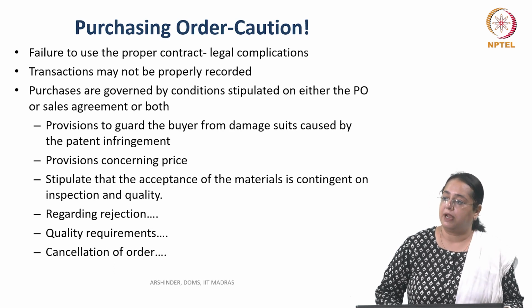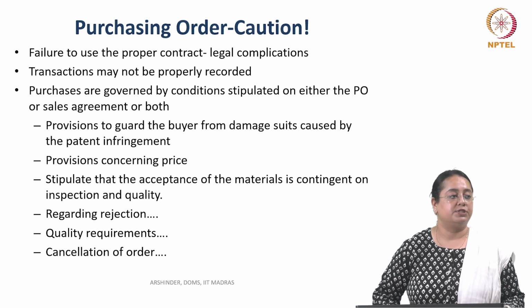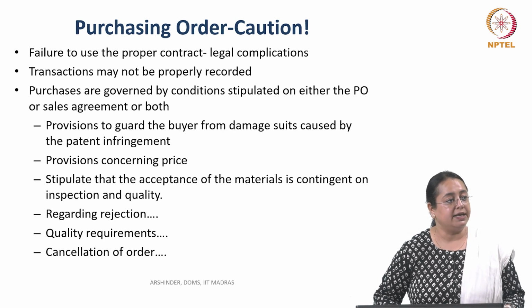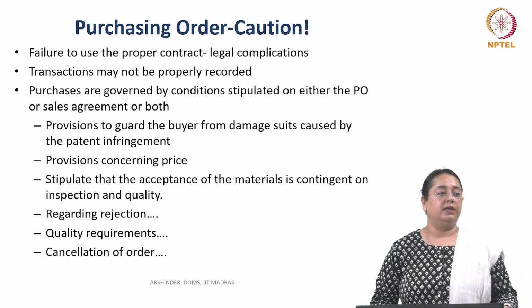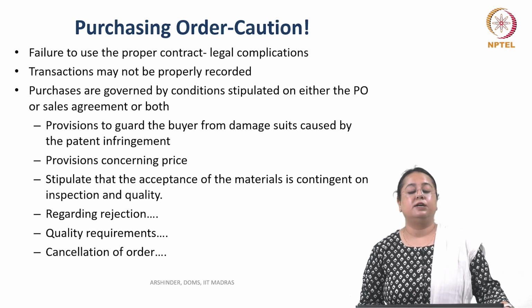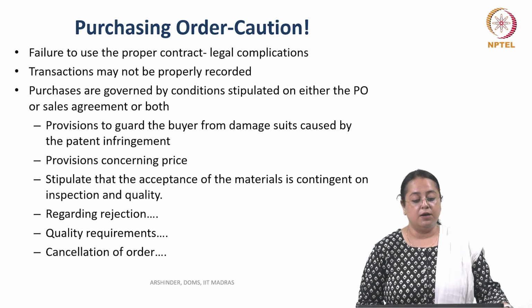If the supplier agrees, the supplier signs, and once both parties sign, only then does this become a legal contract. So this is the purchase order.